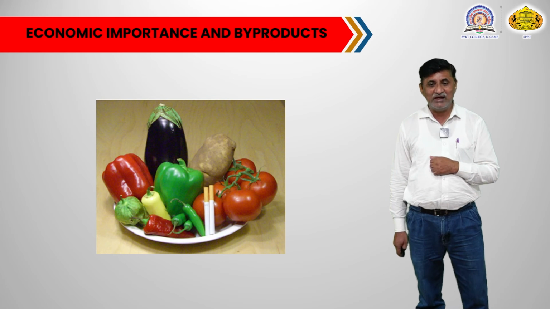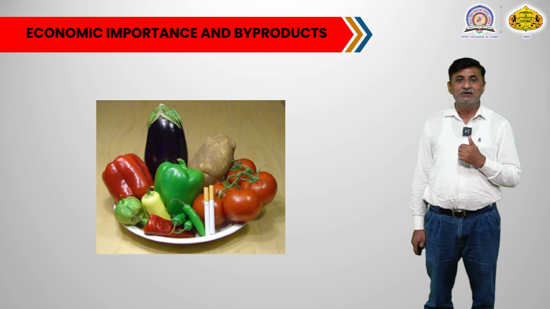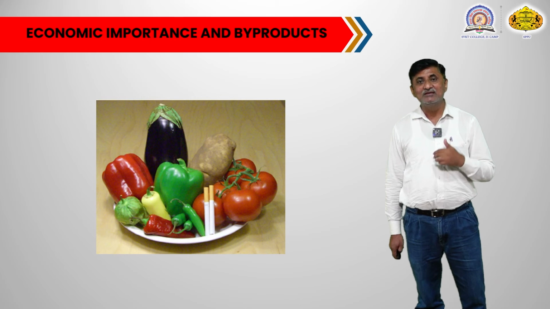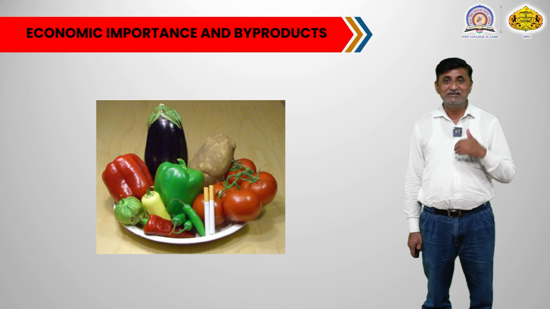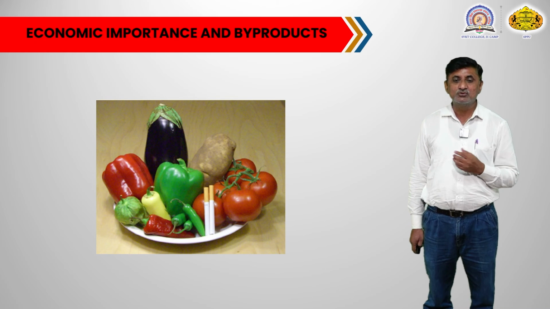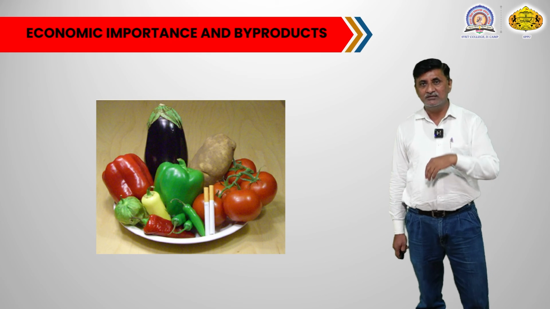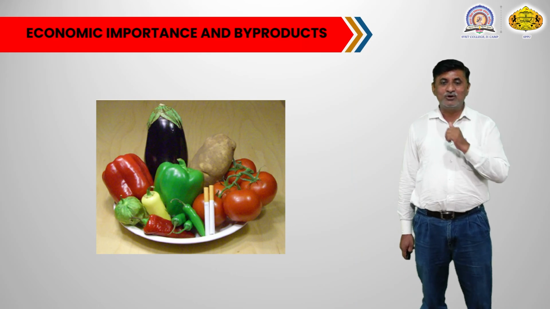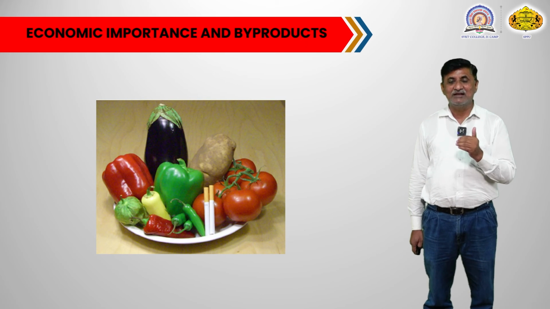From these vegetable plants, from tomato, the byproducts like tomato sauce and ketchups are prepared. From chilies also, that is a byproduct. Another byproduct mentioned there is the cigar.